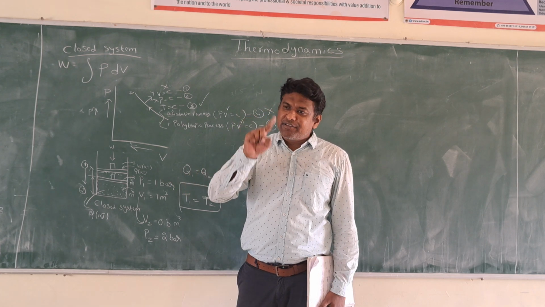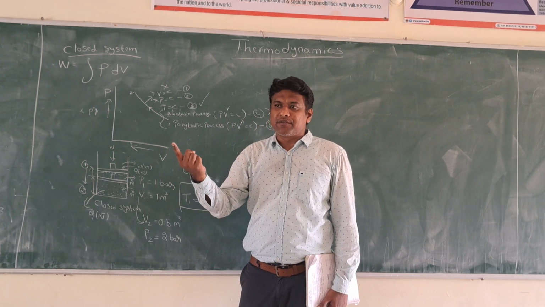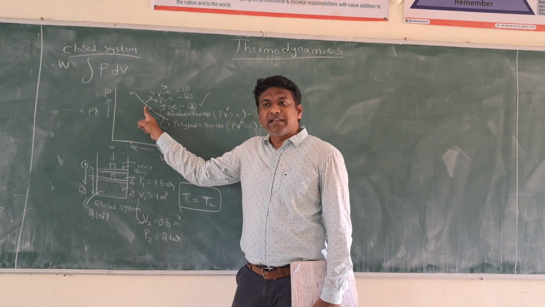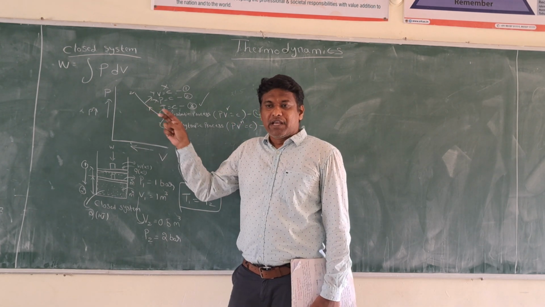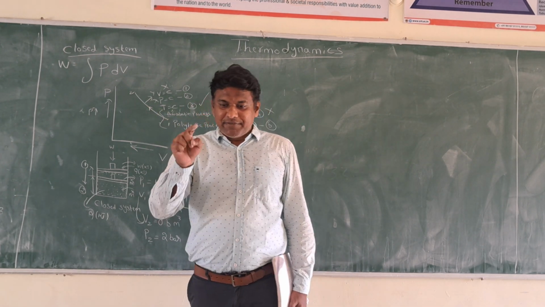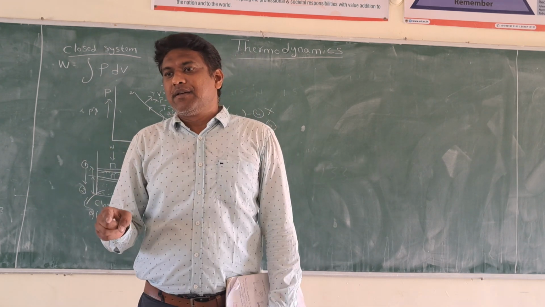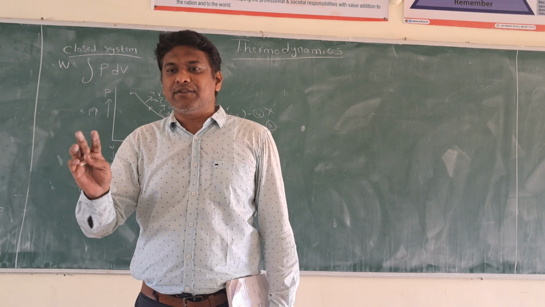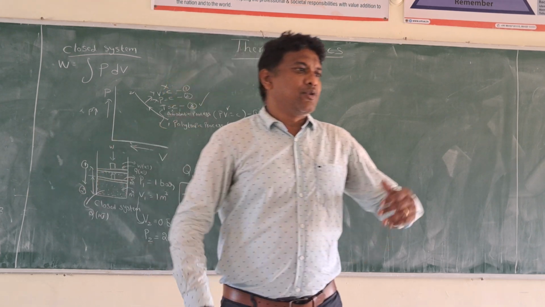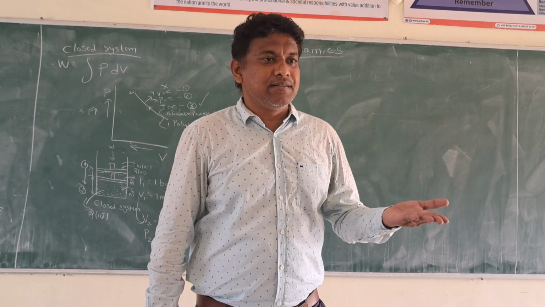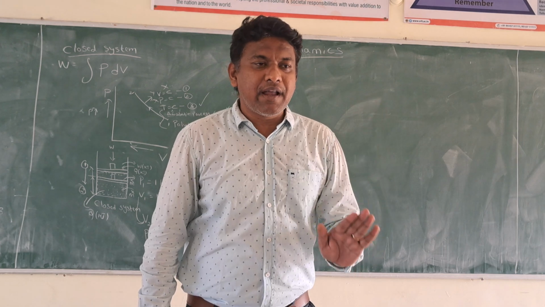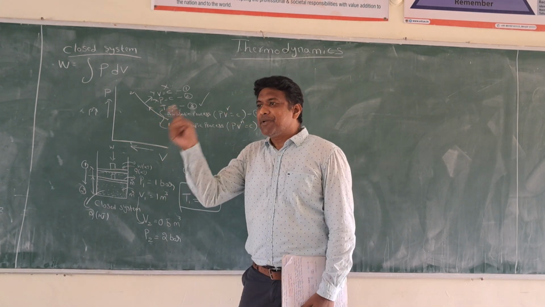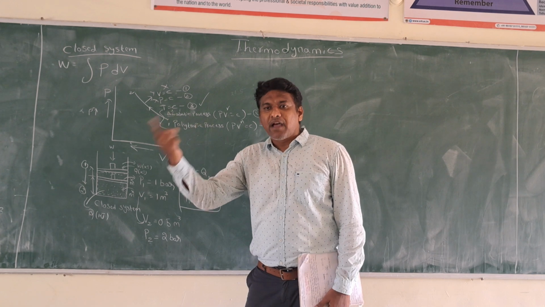Okay? It may be isothermal process, it may be adiabatic process, but both at the same time it cannot be. I cannot tell it is both adiabatic process and polytropic process. It may be any one process. It is like you are in sitting position or standing position, but you cannot say I am sitting and standing. You have to say I am sitting or I am standing. Like that, the process may be isothermal process or adiabatic process.